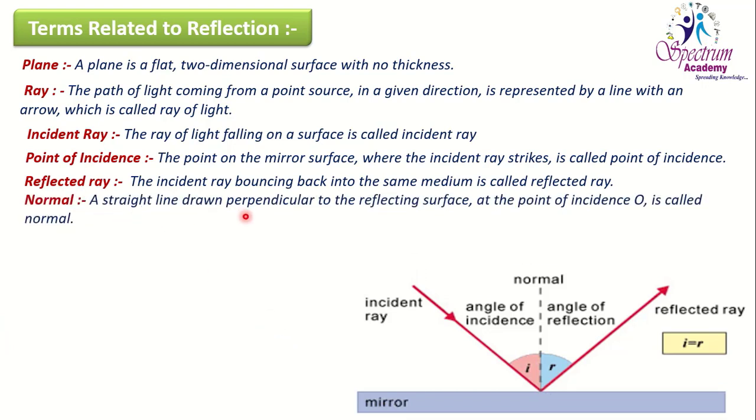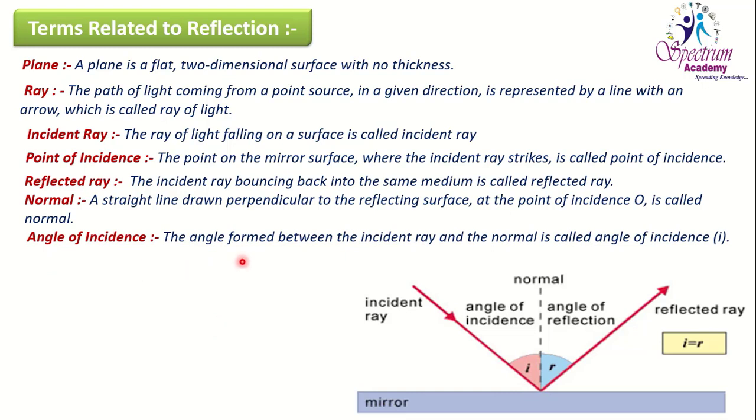Then normal: a straight line drawn perpendicular to the reflecting surface. Now this plane mirror is the reflecting surface, and we draw a perpendicular to the plane of the surface exactly at the point of incidence, where the incident ray strikes and the reflected ray bounces back from that point. We draw a perpendicular to the reflecting surface at a point O. This is called the normal. So the perpendicular to the reflecting surface at the point of incidence, we call it the normal.